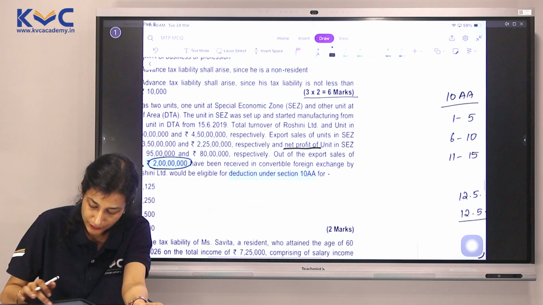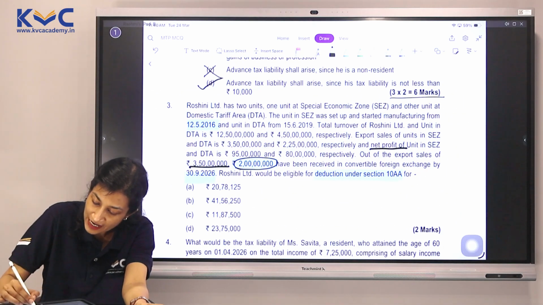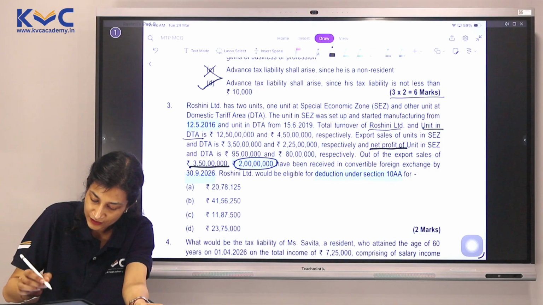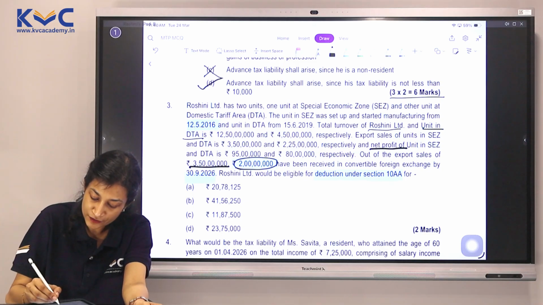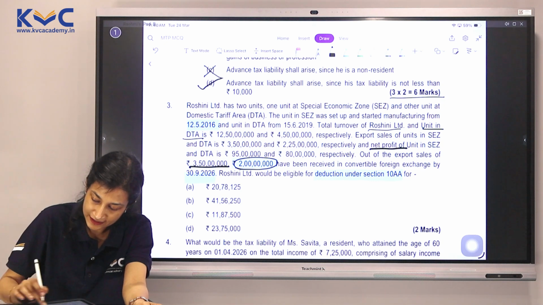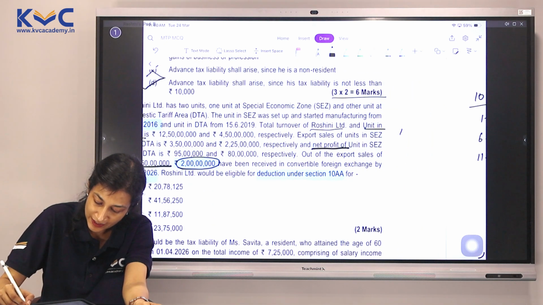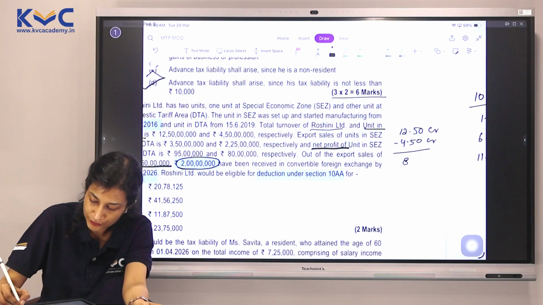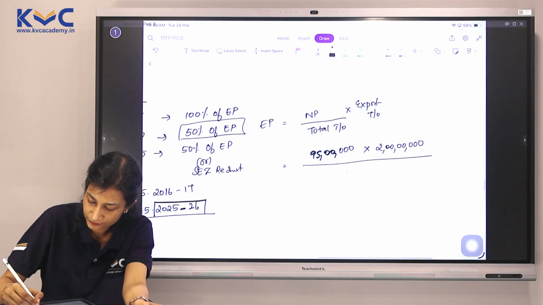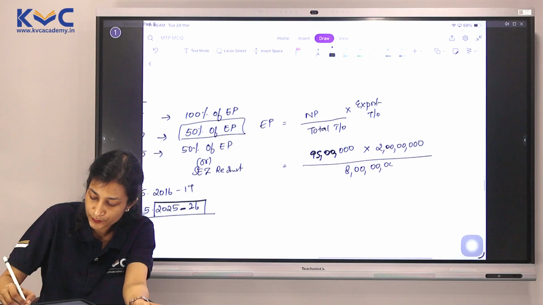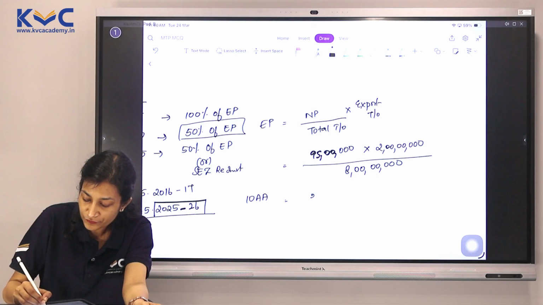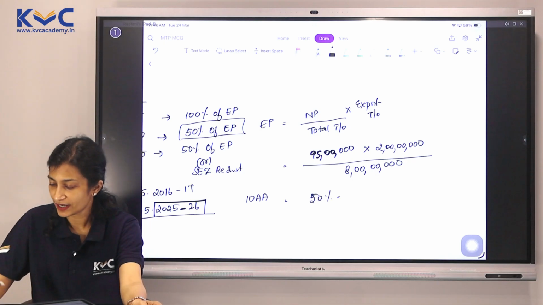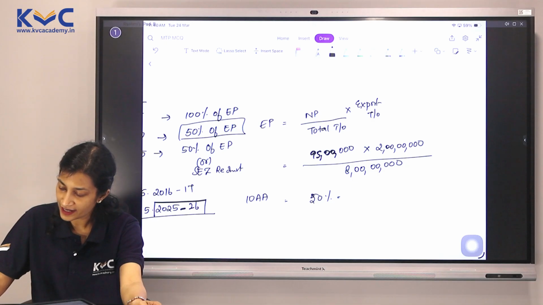Divided by total turnover. Do we have total turnover? We have it of Rashmi Limited and DTA. So if Rashmi Limited has only 2 units, SEZ plus DTA, the difference here would be for SEZ. So SEZ turnover would be 12.5 crores minus 4.5 crores, which is 8 crores. So this is our total turnover. We know very well the deduction of 10AA would be only 50% of the above. Don't forget that. So our answer is 95 lakhs.